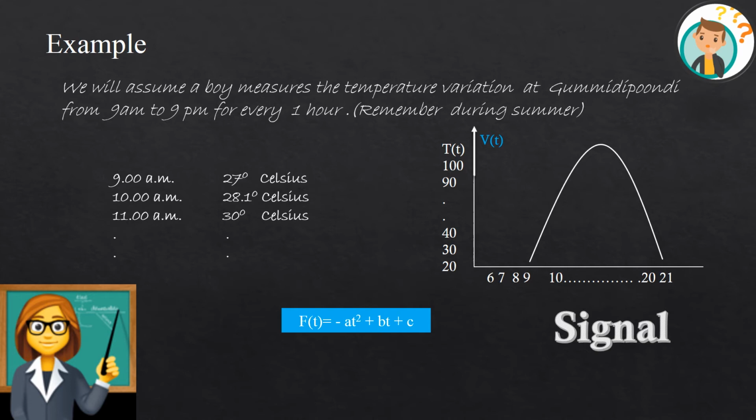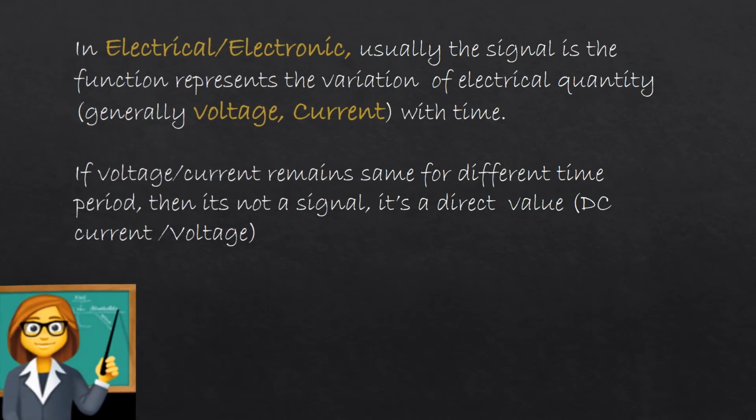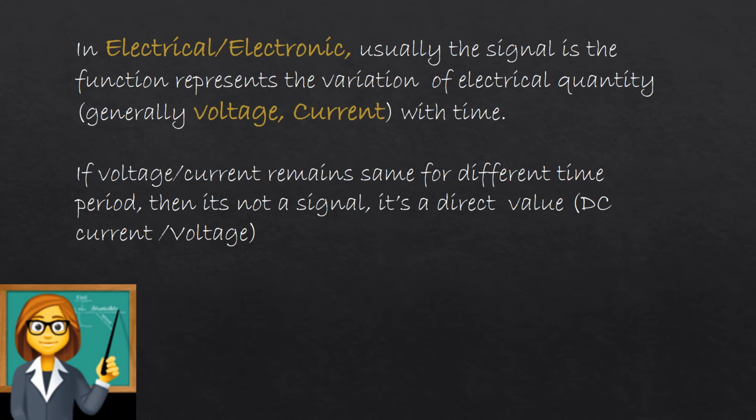Similarly, you have to correlate the same with your electrical quantity. If I am going to plot a graph of voltage over a time period, it will look like this. So in electrical and electronics, usually the signal is a function that represents the variation of an electrical quantity. Generally speaking, it's voltage and current with respect to time.